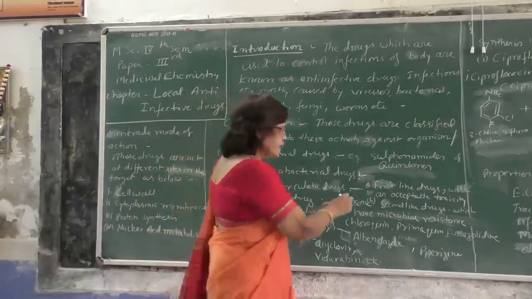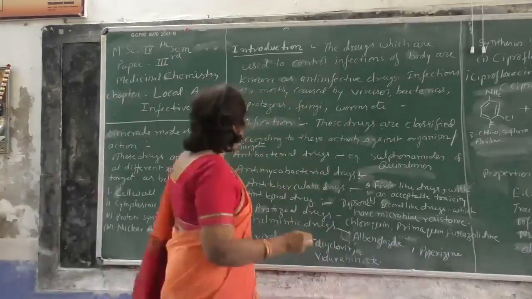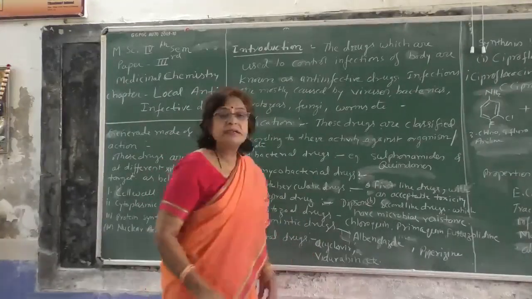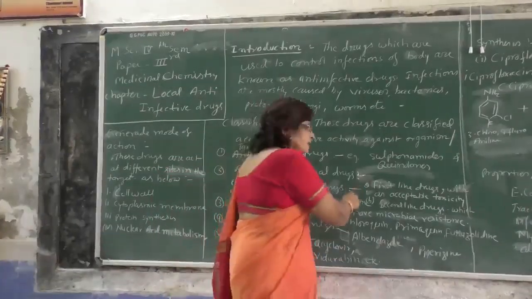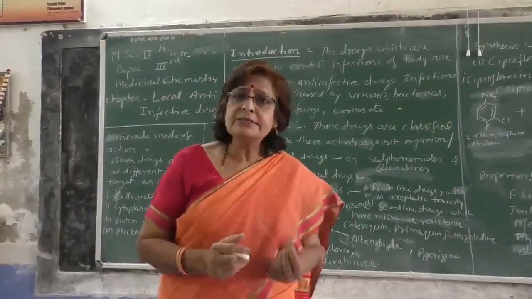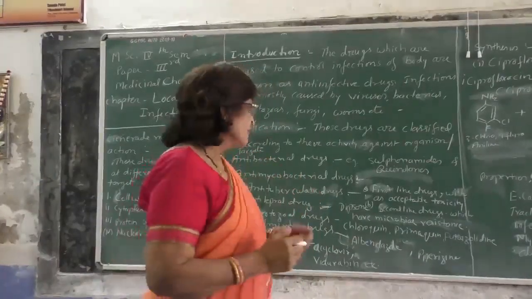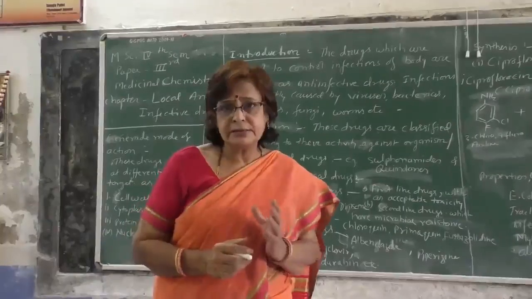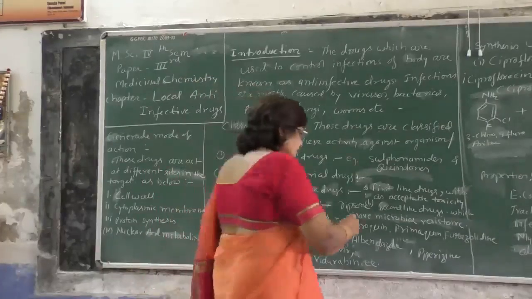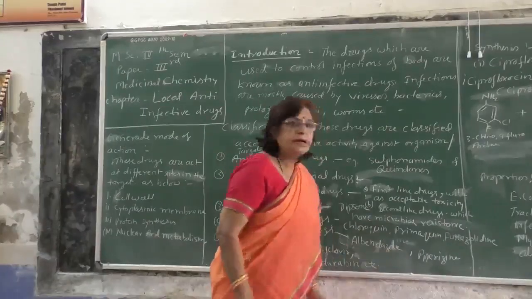Antimycobacterial drugs. These antimycobacterial drugs are classified again into two classes. One is antituberculotic drugs and the second one is anti-leprous drugs. These drugs are of two kinds, first line drugs and second line drugs. First line drugs means drugs having acceptable toxicity. No doubt there are some toxic effects, but the toxicity is acceptable. And the second line drugs, for antituberculotic and anti-leprous use, have microbial resistance also.